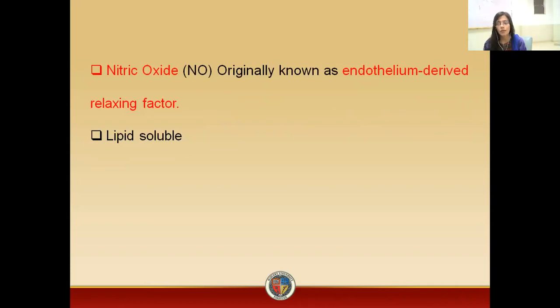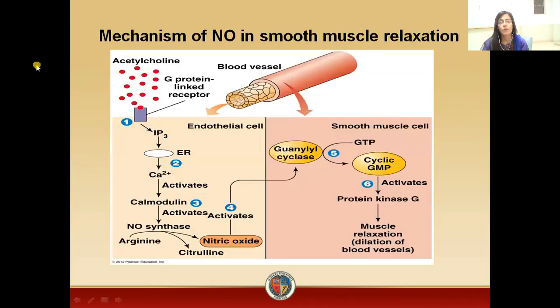We know that nitric oxide is an endothelium derived relaxing factor and it is lipid soluble as well. Whenever there is activation of M3 receptor by a ligand, by any agent, these M3 receptors will activate the Gq proteins. As a result, there will be production of second messengers, IP3 and DAG, which will cause increase in the calcium level within the cell by opening the calcium channels. As a result, there will be influx of calcium. Secondly, they will cause the release of calcium from the endoplasmic reticulum. So there will be increase in calcium level by the release of calcium from within the cells as well.